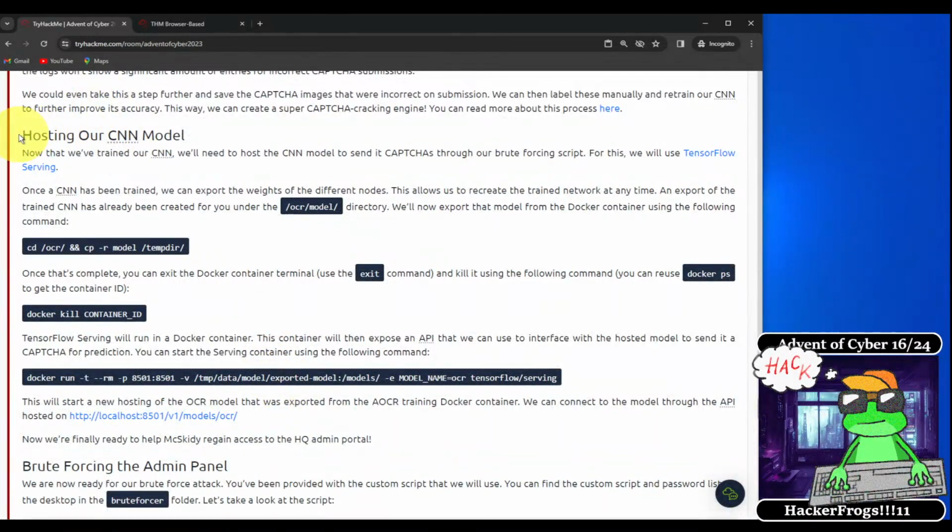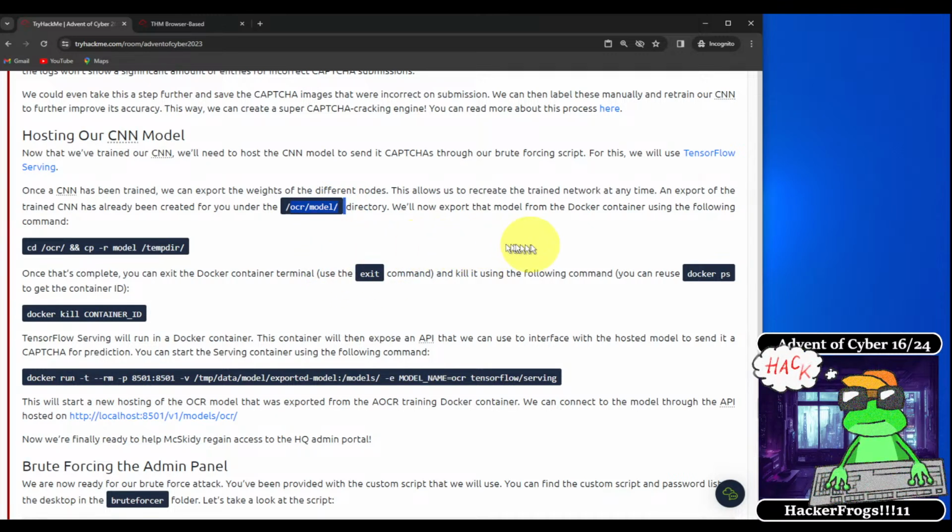Okay, so hosting our CNN model. Now that we've trained our CNN, we'll need to host the CNN model to send it CAPTCHAs through our brute forcing script. For this, we will use TensorFlow serving. Once the CNN has been trained, we can export the weights of the different nodes. This allows us to recreate the trained network at any time. An export of the trained CNN has already been created for you under the OCR/model directory.